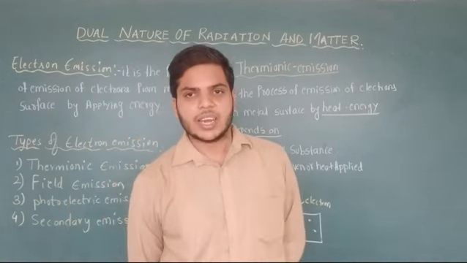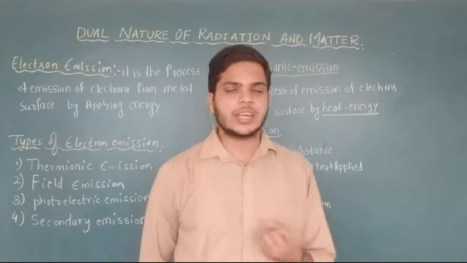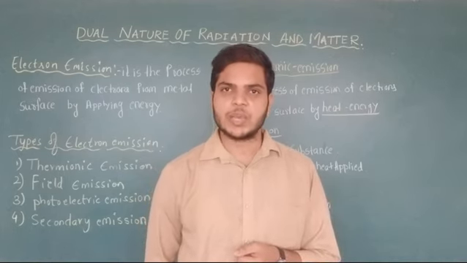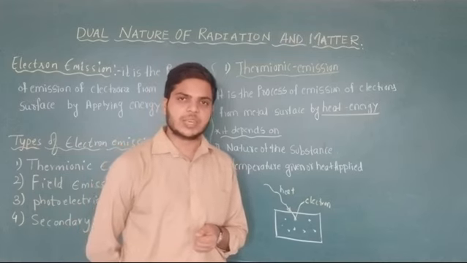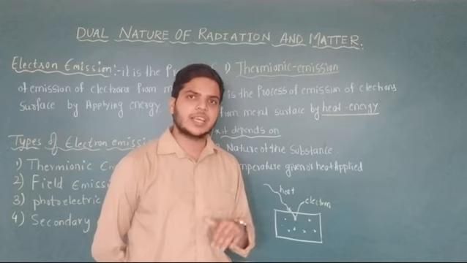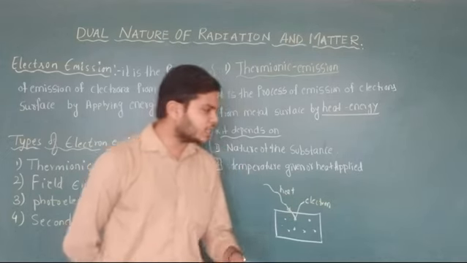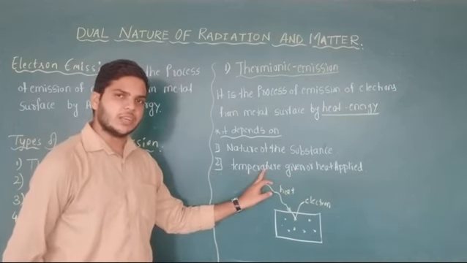If we give a large amount of heat energy to the metal surface, the electrons absorb a large amount of heat and come out in larger numbers, so thermionic emission will be more. If we apply less heat energy, the electrons absorb a small amount of heat and come out in smaller numbers. Therefore, thermionic emission mainly depends upon the heat energy applied or the temperature of the material.